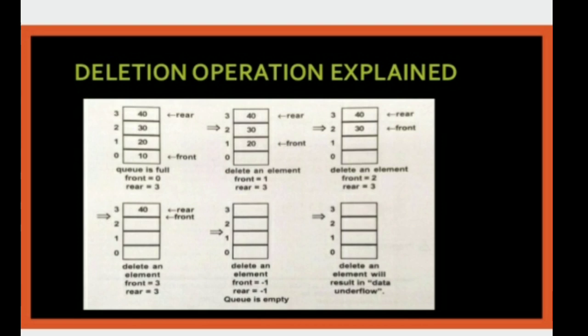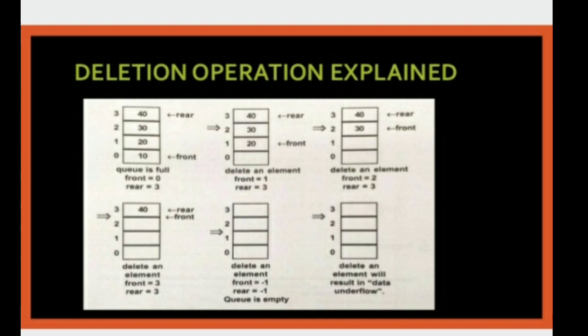What is the front position now? The front position moves by +1. That means the front goes from 0 to 1. What is the rear position? The rear position is 3. This is the first element deleted. Then you can delete another element, that is 20. Okay, 20 is deleted.